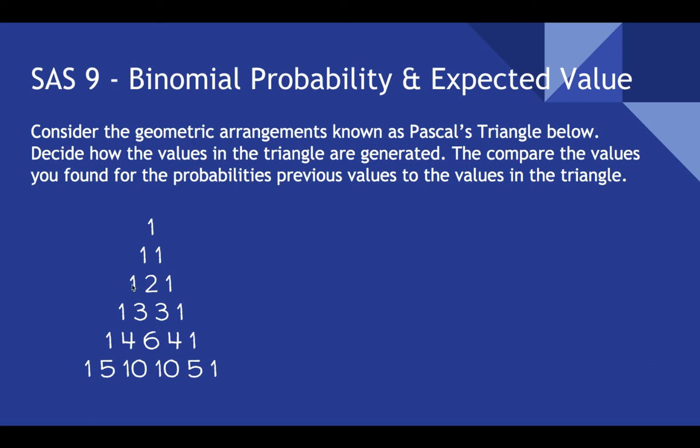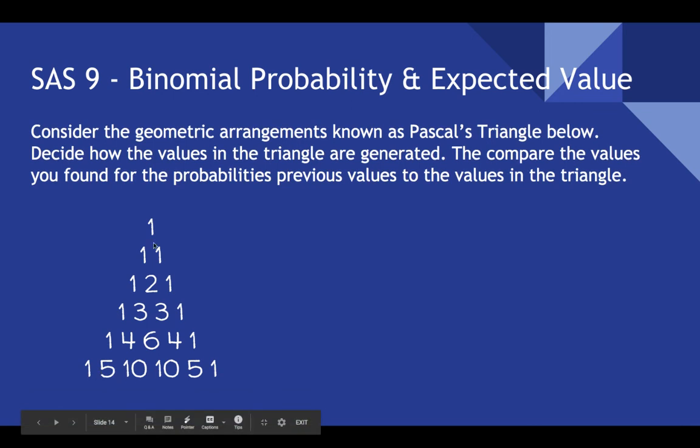Pitch 3 pitches. Oh, no, hitting 2 pitches. Yeah, 2 pitches. That's 1 pitch: either you hit or you miss. 2 pitches: either you miss both of them, you hit the first, or you hit the second one. That's 2 options. So you hit 1 or you hit both of them, and that's 1. This is 3 pitches, 1, 3, 3, 1. 4 pitches, 1, 4, 6, 4, 1. And then 5 pitches, 1, 5, 10, 10, 5, 1.